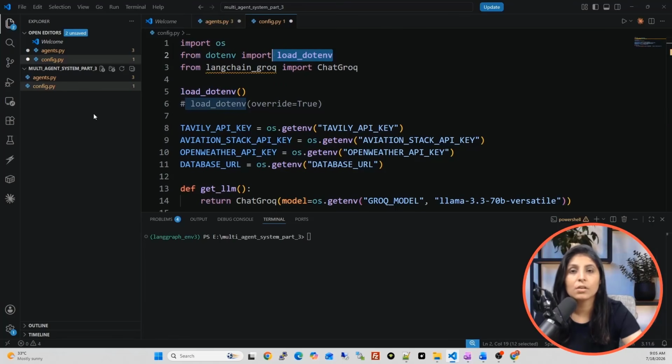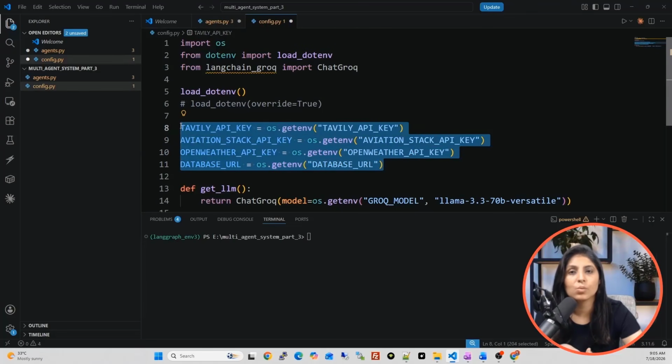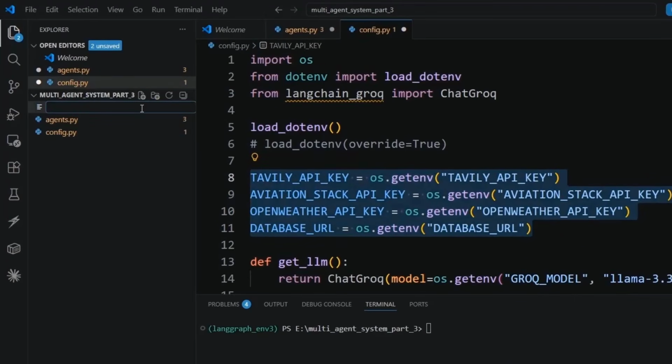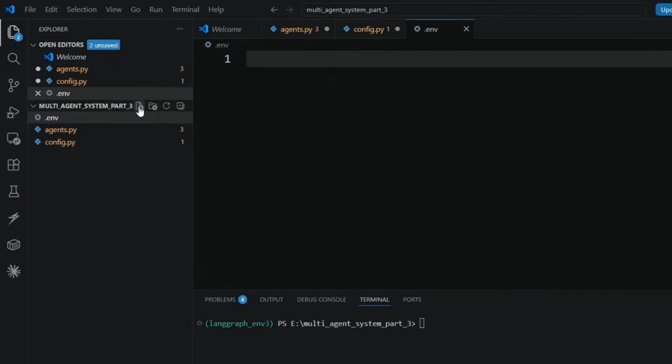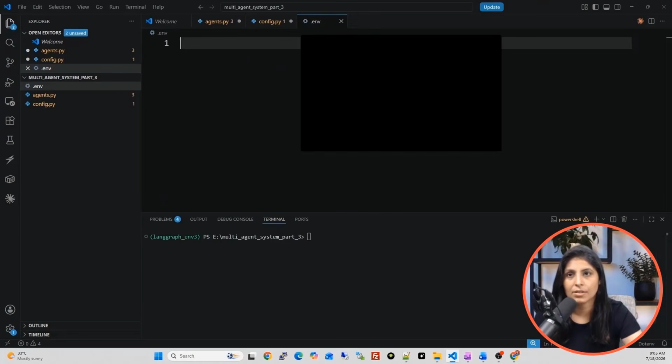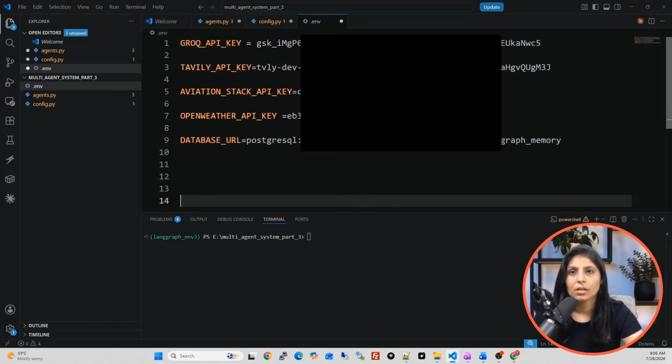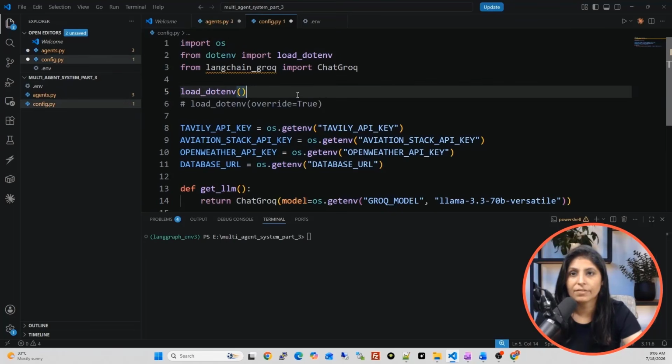So first, let's create .env file, and in that .env file, we will save all the API keys. What all API keys do we need? We need Tavily API key, we need Aviation Stack API key, we need Open Weather Map API key, and we need the database URL. So these 4 API keys we need to save in .env file. So let's create .env file. Click here and name it .env. Enter, and here paste the API keys. So these are my API keys. Now save this file and go back to config.py file.